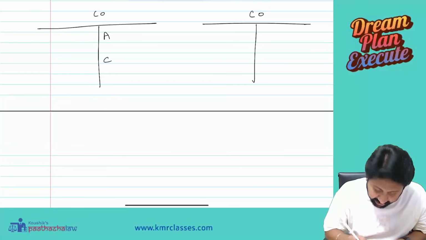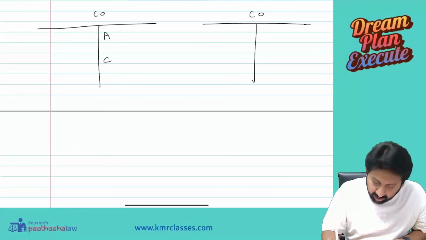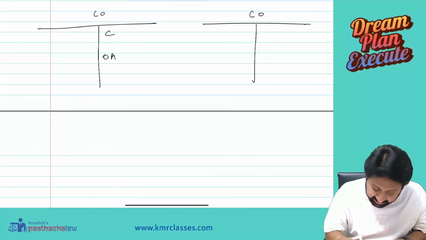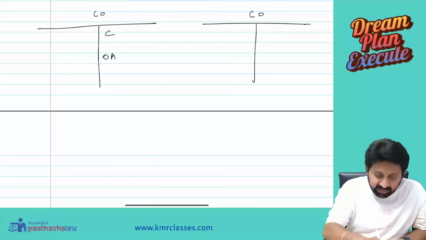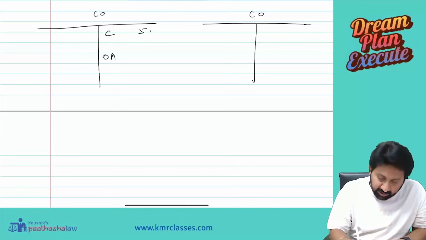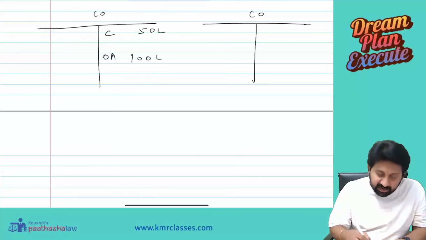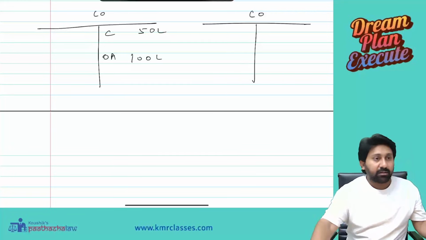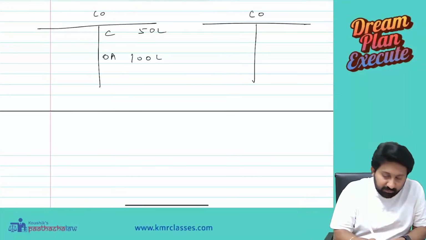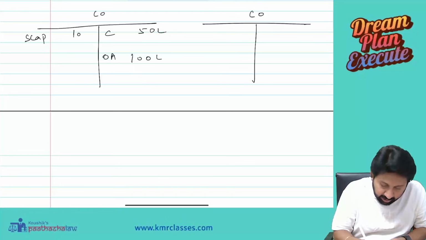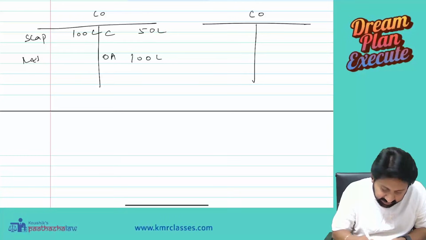Assets, cash. Or I will write like this, cash and other assets. Okay, cash and other assets. Cash 50 lakh, other assets 100 lakh. Okay, this is one point. So share capital 100, reserves and surplus 50.